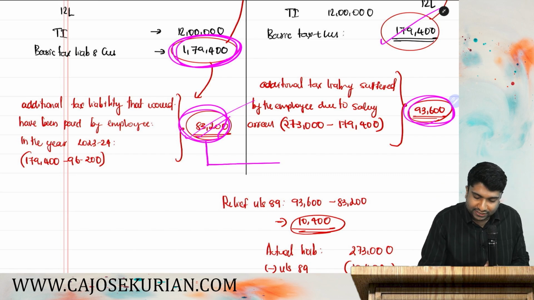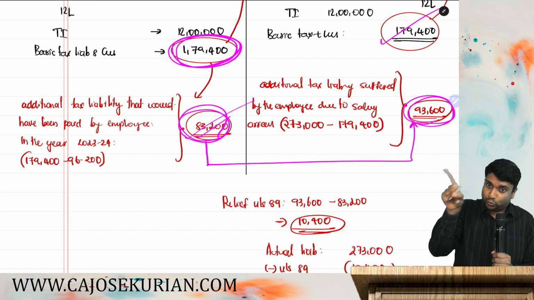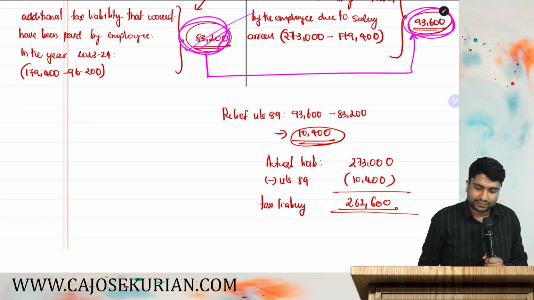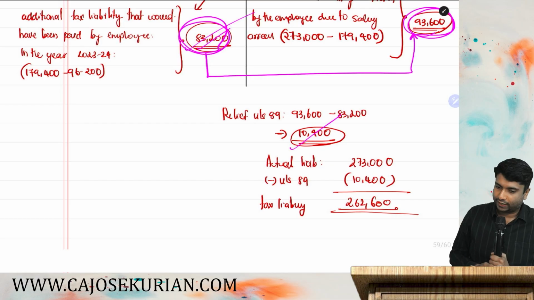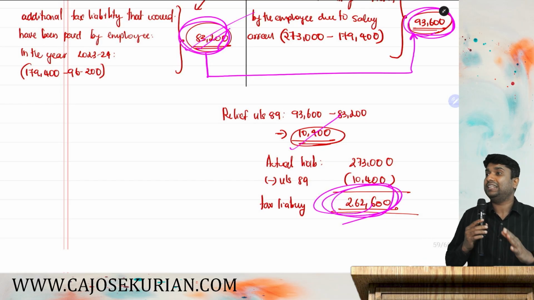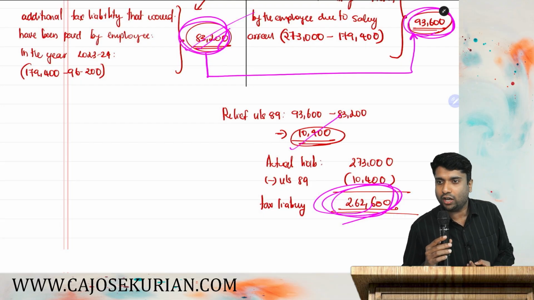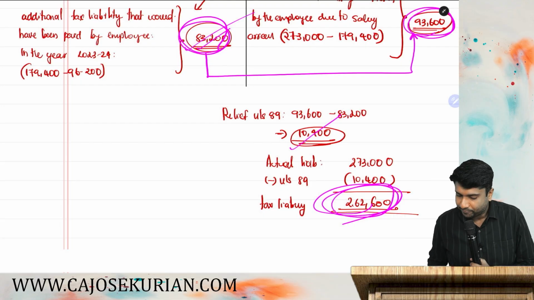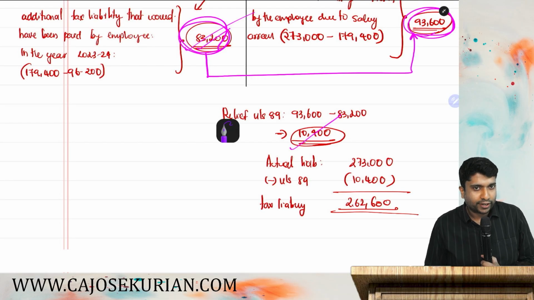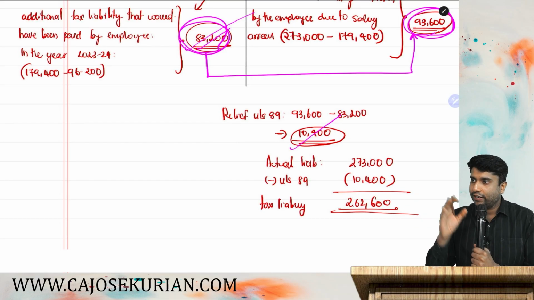So the difference amount, that extra amount due to that arrear, can be claimed as relief. And how much is the extra amount? 10,400. That you can claim as the relief from the current year tax liability. Only the net you are supposed to pay as your taxes. Are you with me? This is the concept of relief. Is that point clear?